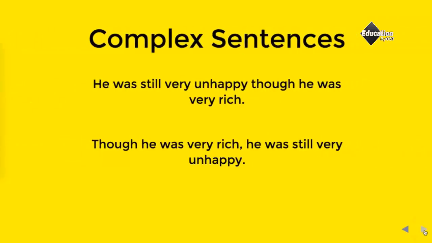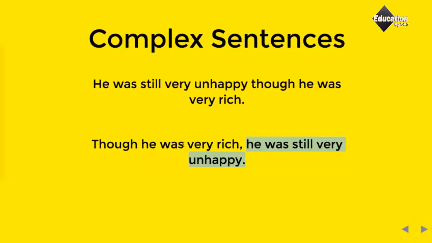Another example: "He was still very unhappy, though he was very rich." You can rewrite it like, "Though he was very rich, he was still very unhappy." In the latter example, "though he was very rich" is the dependent clause and the other part is the independent clause.